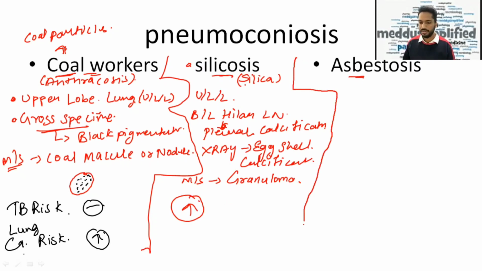it is the only pneumoconiosis out of these three where we'll see a TB risk. It is absent in coal workers and asbestosis pneumoconiosis, but the risk of lung cancer is present in all.